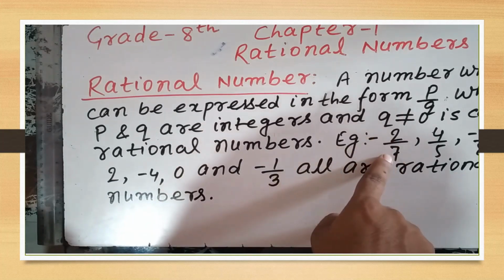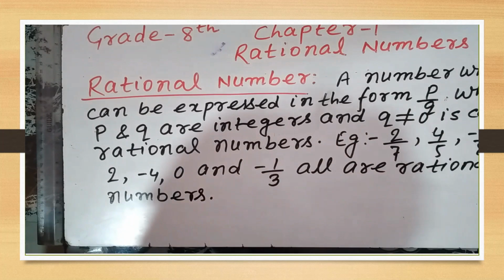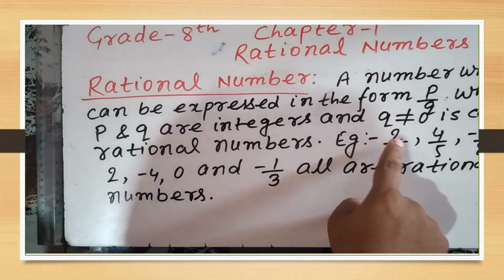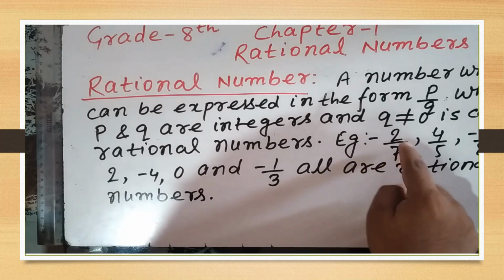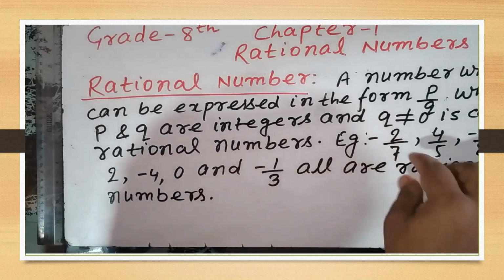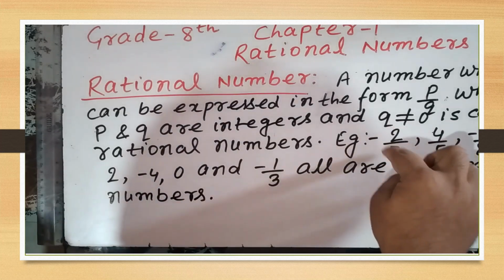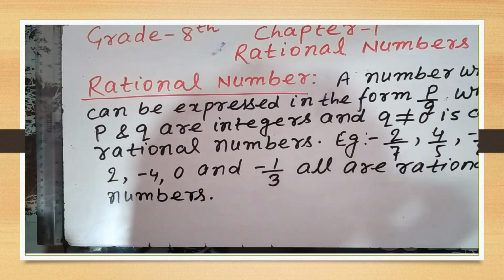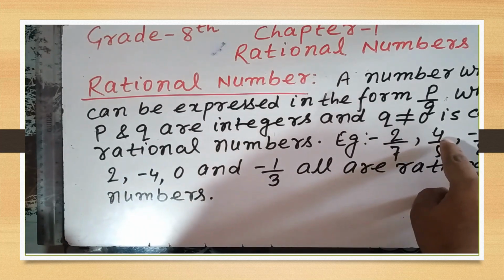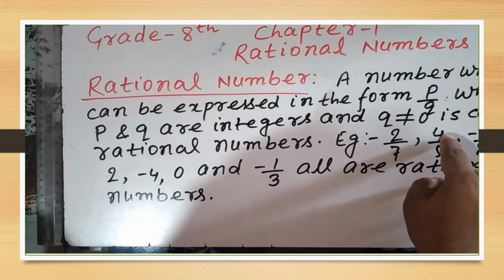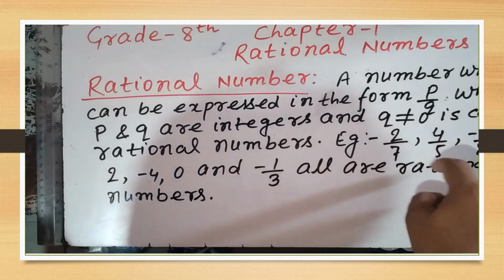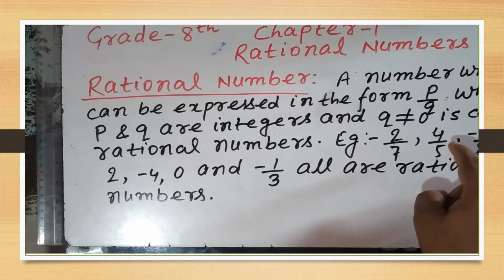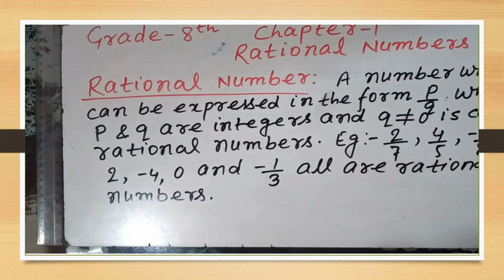So 2 upon 7 is in the form of P upon Q. Here P equal to 2 and Q equal to 7. Both 2 and 7 are positive, so it is called a positive rational number. Over here also 4 and 5 both are positive and it is in the form of P upon Q, so it is also called a positive rational number.